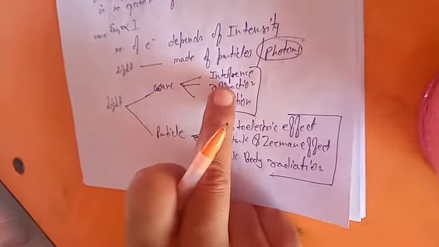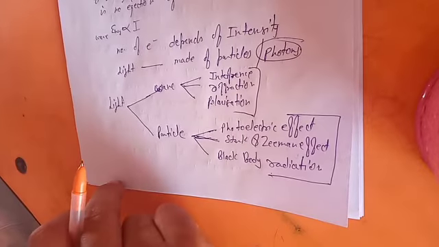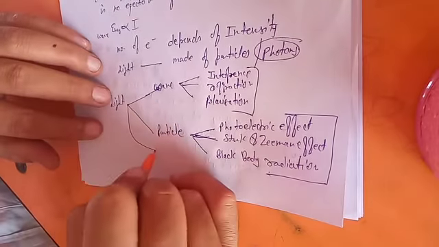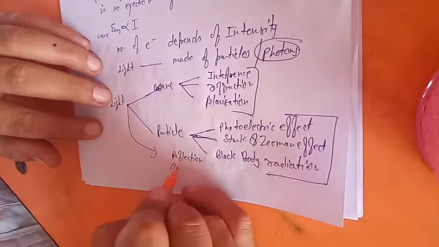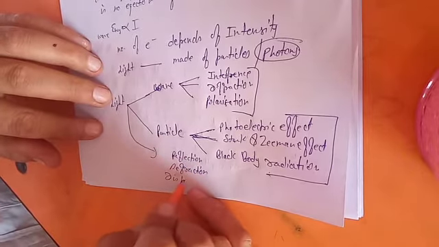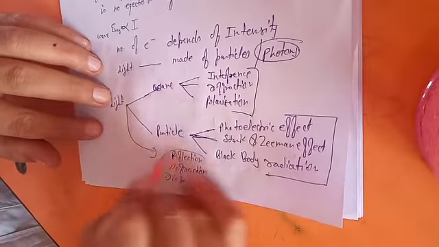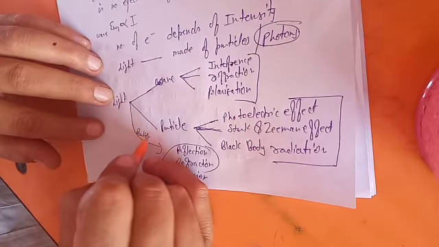So there are some phenomena for which you must consider light as a wave. However, you have also studied in 10th class reflection, refraction, dispersion. These are natural phenomena which you can explain whether you assume particle or wave.